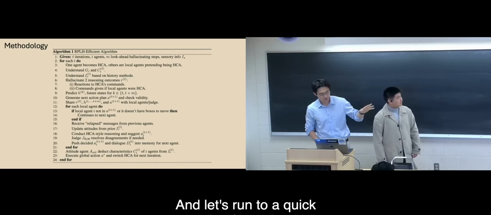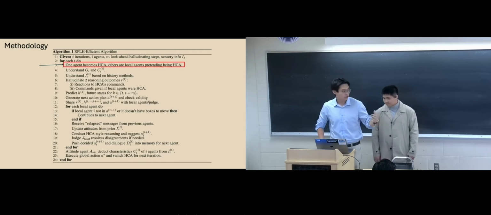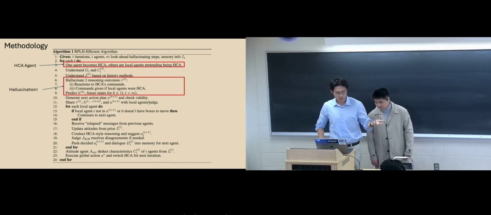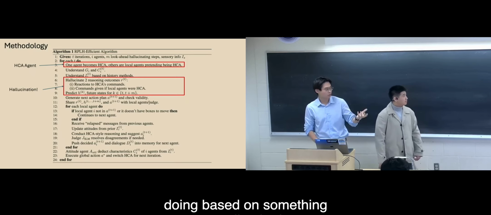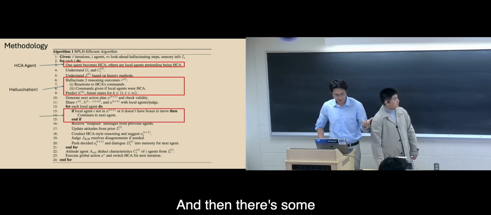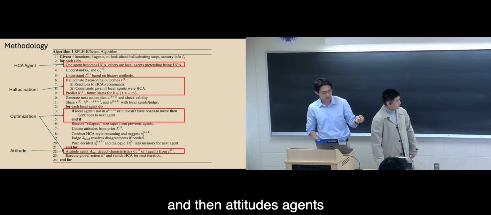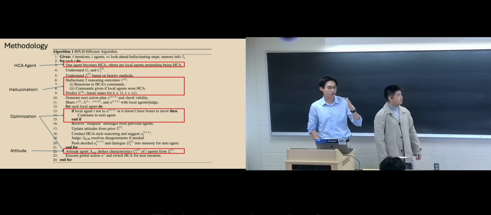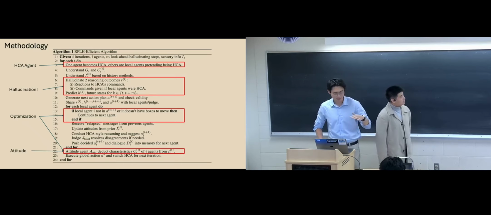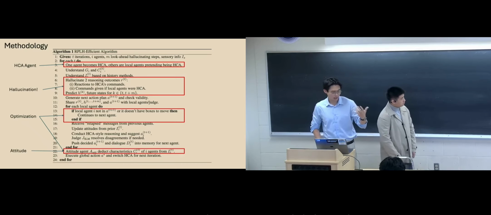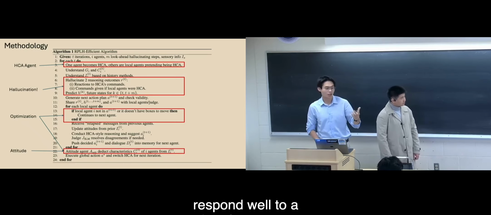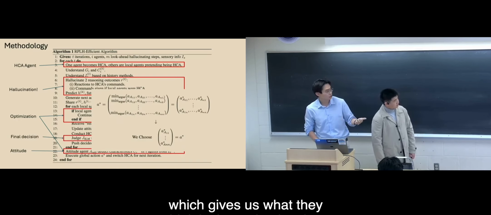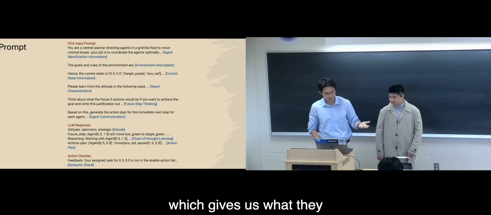Let's run through a quick example of our algorithm, in which each agent tries to hallucinate themselves. That's the HCA agent, and then they try to reason about what other agents are doing based on something we call attitudes. There are some optimization tricks, and then agents judge attitudes and pass only attitudes around to the next iteration. This keeps the data flow minimal, because our language model doesn't respond well to a lot of prompts, so we try to minimize the prompt as well. Then the judge makes the final decision, which gives what they think is the optimal action.